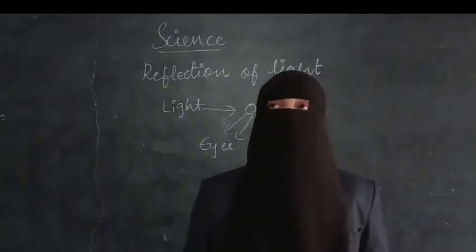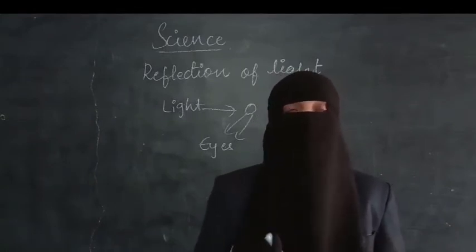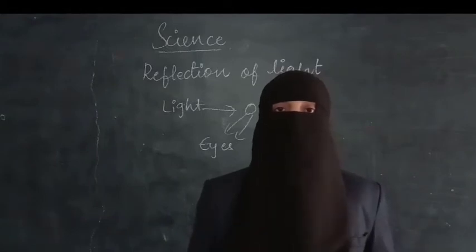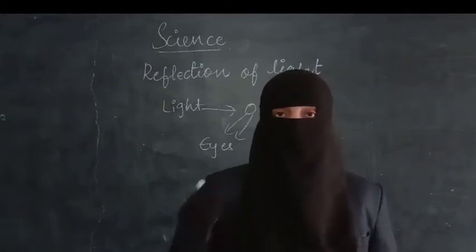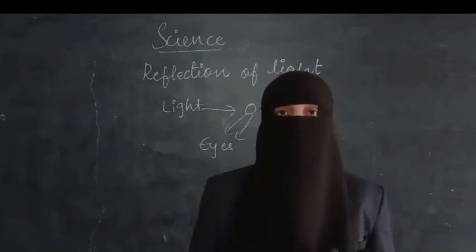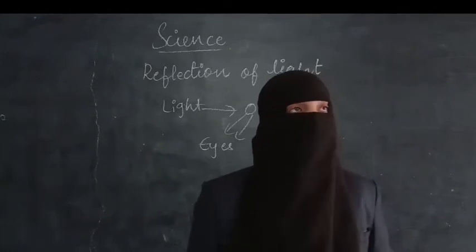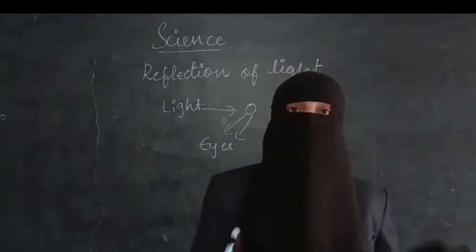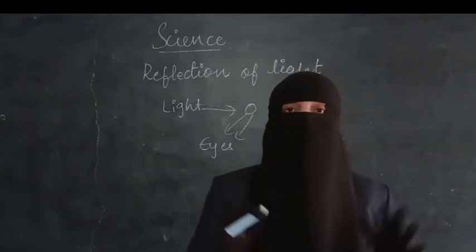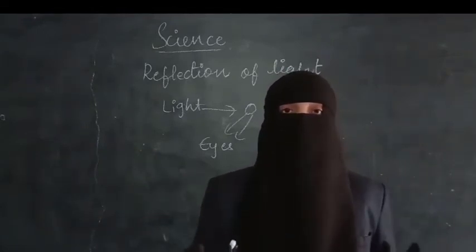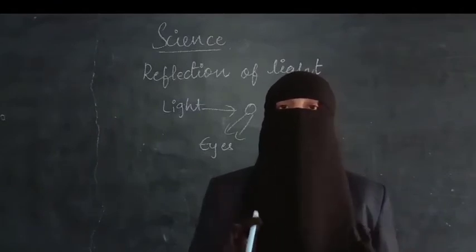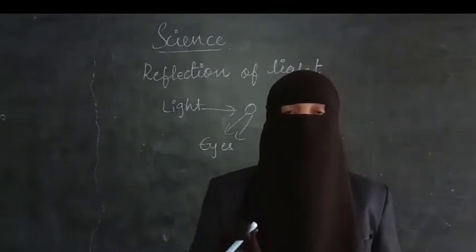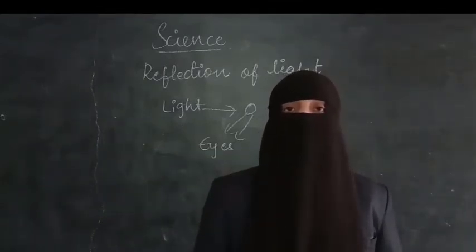To know how reflection of light is important to see our image in the mirror, we have to do an activity. Take a mirror and a torchlight. You are the object, and the torchlight is the source of light we are going to use here. Go into a very dark room. If any ventilators or windows are there, close them and make the room dark. Then focus the light on the mirror, and observe whether your image is seen in the mirror or not.